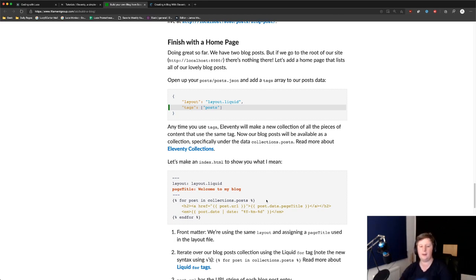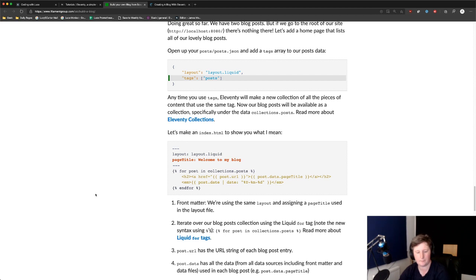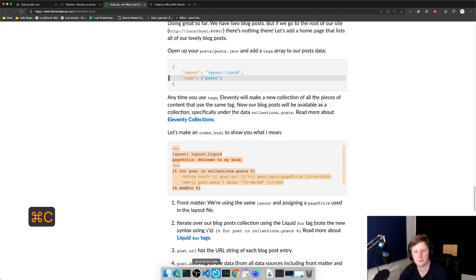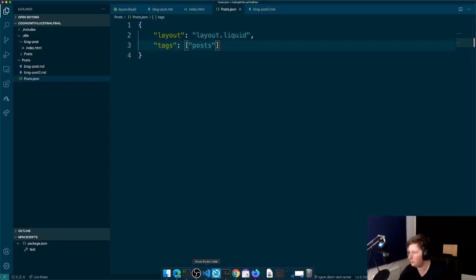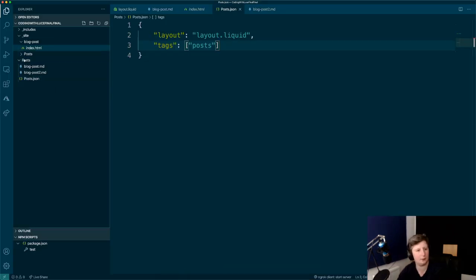So that's what we're going to do. We're going to make an index.html. So let's steal this. That's not going to go in posts because we want an index, so we're going to make sure that this is at this level. Right, that's in post, but I can move it.